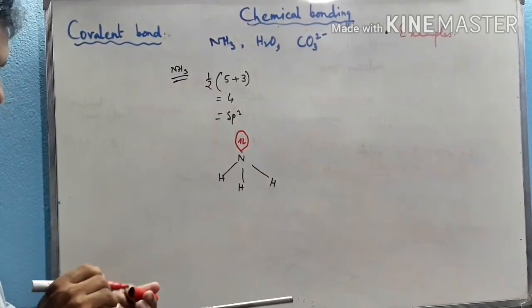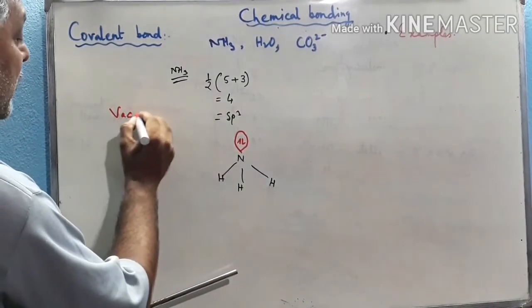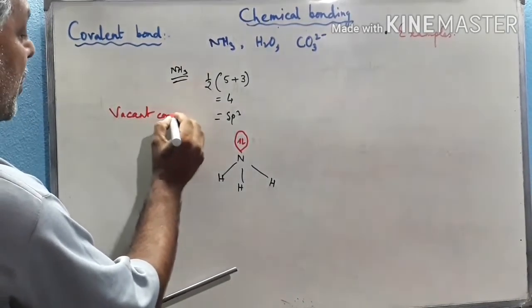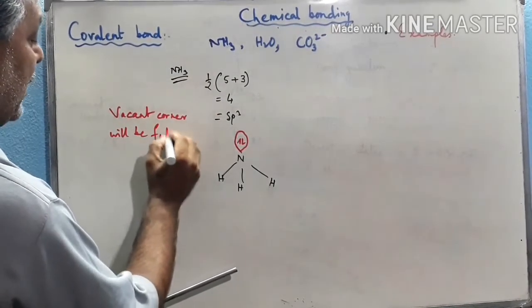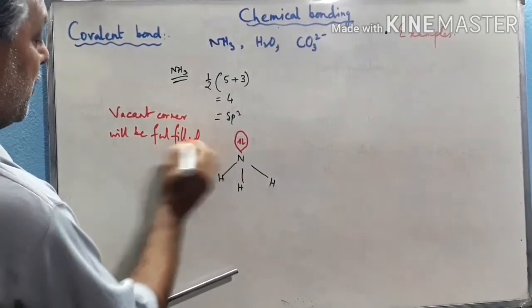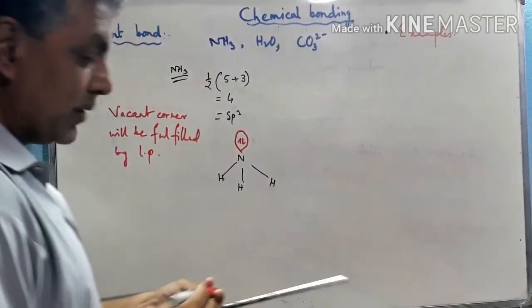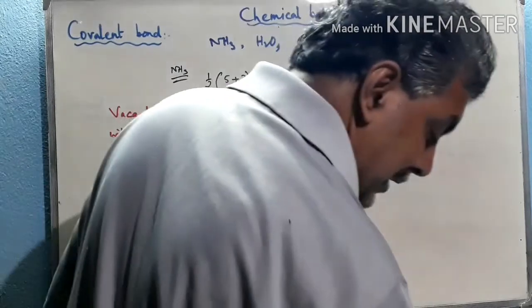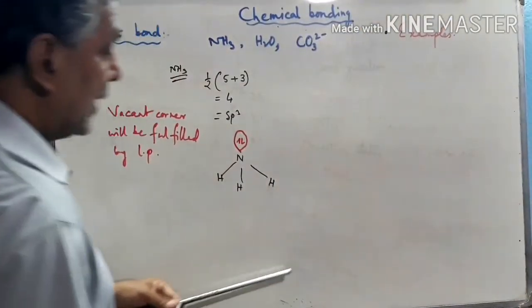So the vacant corner will be occupied by the lone pair. This is the process through which we can find the shape of the structure, and we know there are different types of interactions.